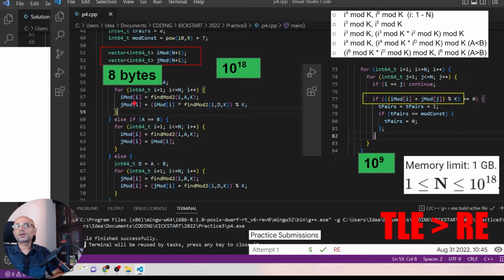So each entry is in the range of 10 power 18, whereas the memory limit we have is a total of 1 GB, which is 10 power 9. So we cannot store this kind of vector values under 1 GB. Hence we are hitting resource exceeded. So we cannot have a solution where we store this kind of data.